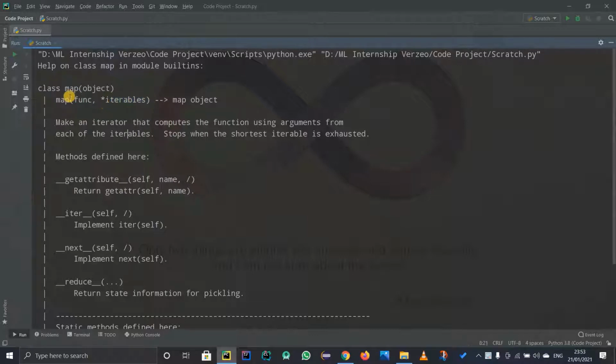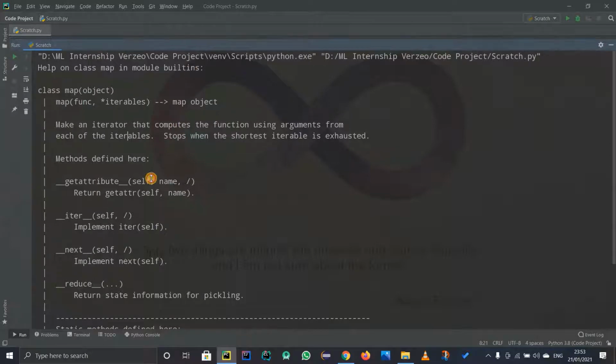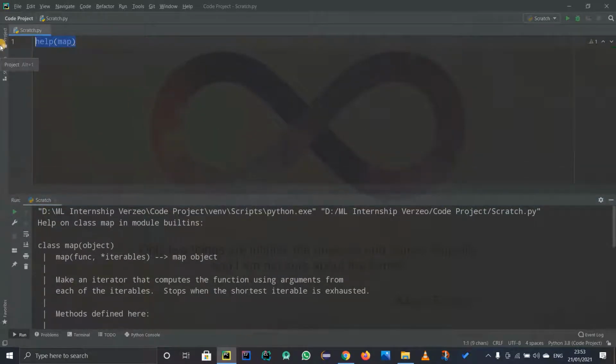By iterables, you know what a function is, right? We have to define a function. The iterable means it can be a list, a tuple, a set, an array or anything like that. So let us say we have a list. We want to know what a map is, so for that we need a function and an iterable. I'll call that function func, and we'll pass a parameter called n. After that I'm just going to return something easy like n raised to 2. That's a really easy function to understand.